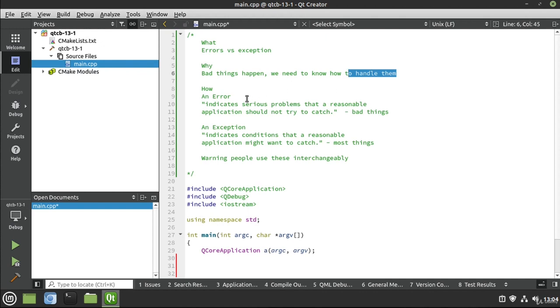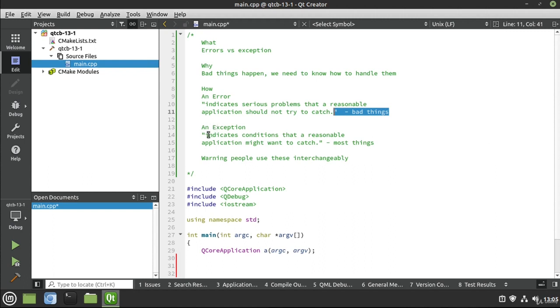Before we really dive in, I want to just segue here. An error indicates a serious problem that a reasonable application should not try to catch, meaning we shouldn't even try to handle this. These would be bad things like your hard drive exploding or lightning hitting your house while you're typing, things that we couldn't possibly anticipate with an application, a normal application, I should say.